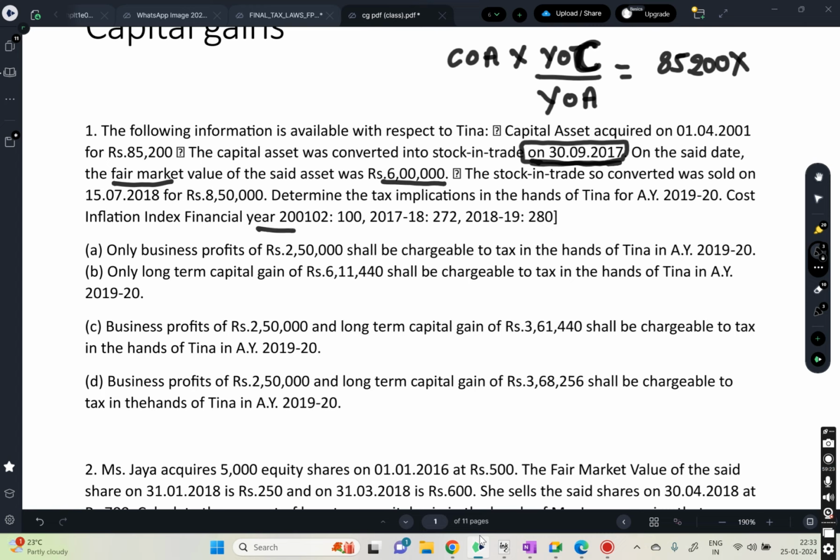That means it will fall under which year? 2017-18. So 2017-18 is 272. And remember here 2001-02, because we have acquired this in 2001-02. In 2001-02, the index is 100. So 272 by 100. Just do it quickly.